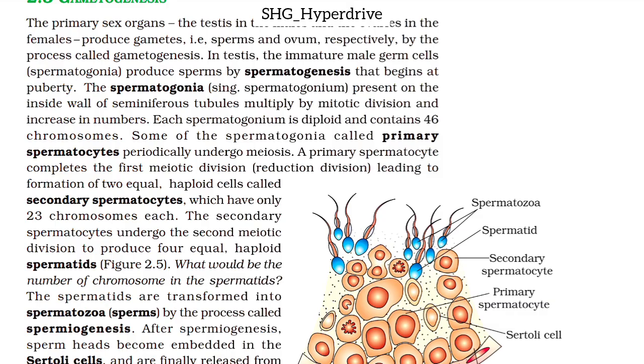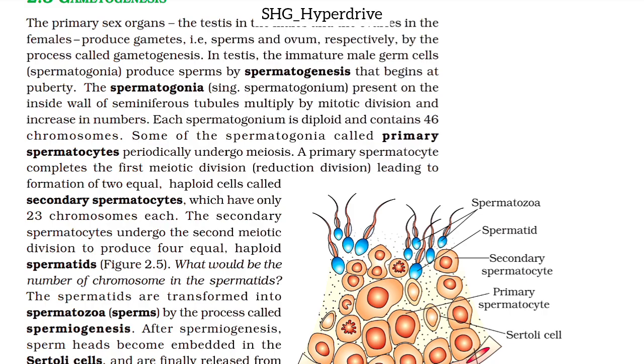Some of the spermatogonia, called primary spermatocytes, periodically undergo meiosis. A primary spermatocyte completes the first meiotic division, that is, the reductional division, leading to formation of two equal haploid cells called secondary spermatocytes, which have only 23 chromosomes each.